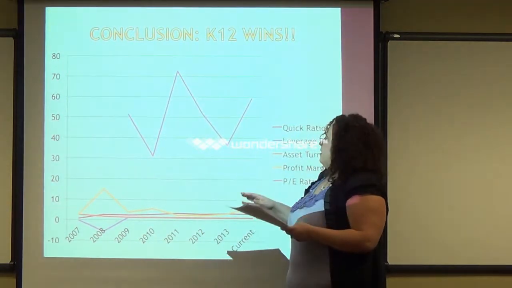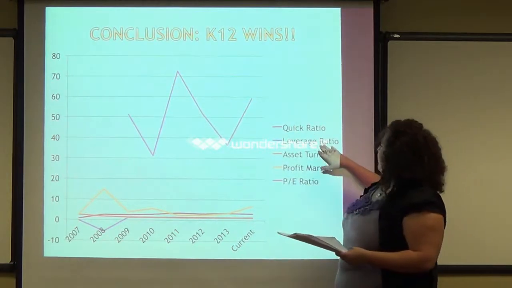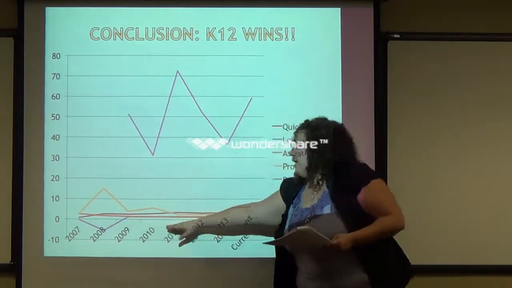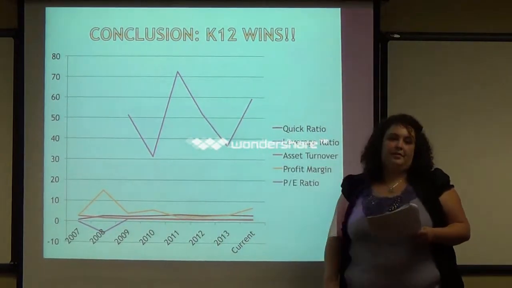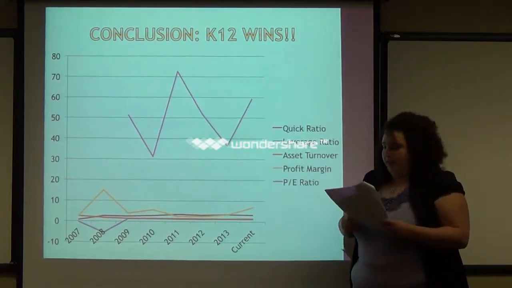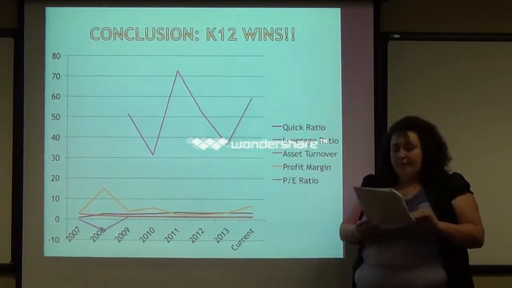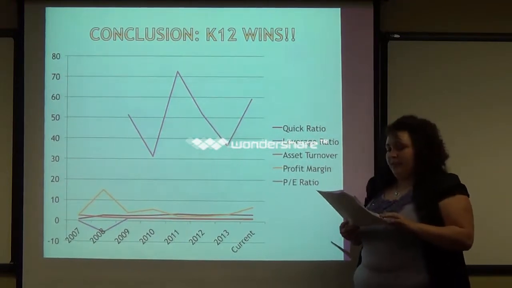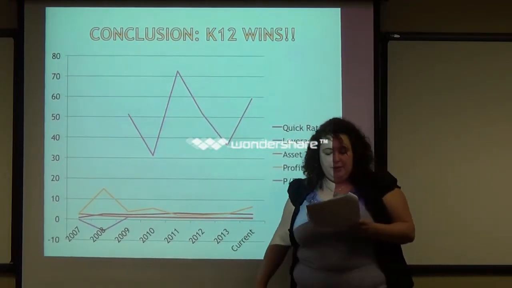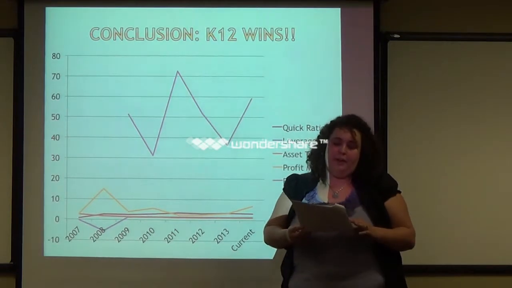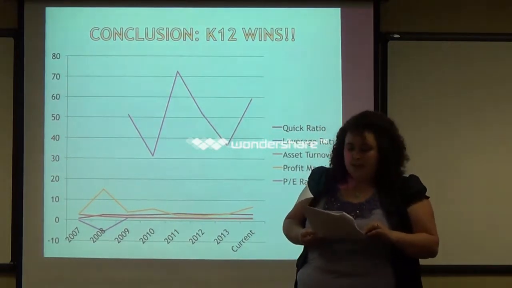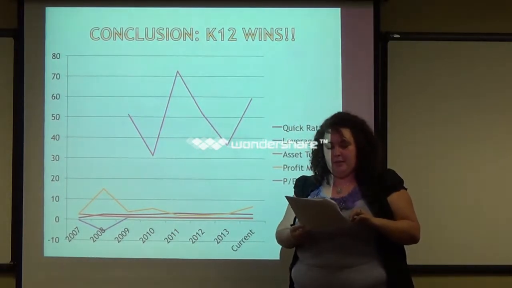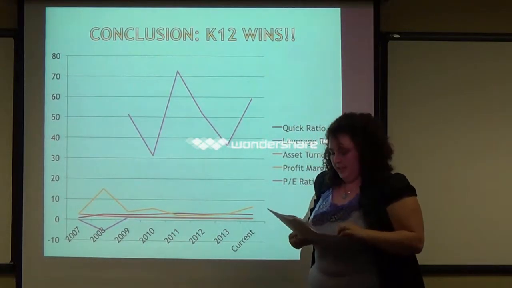Yay! So again, you can see the quick ratio, leverage ratio, asset turnover, profit margin, and PE ratio throughout the past 5 years, up until 7/8/2014. That's when the current is. After evaluating the numbers, I would say that K-12 Incorporated definitely trumped other companies. K-12 is the most liquid company with the second least amount of obligations. They are also in second place with their valuation ratio. The market clearly values them, but they aren't overvalued yet.